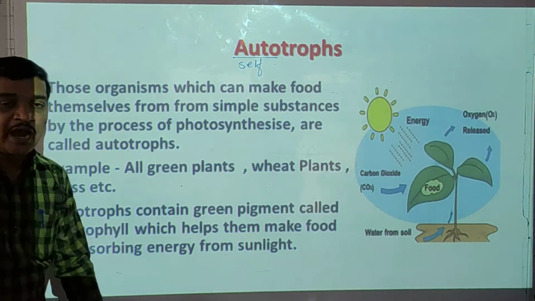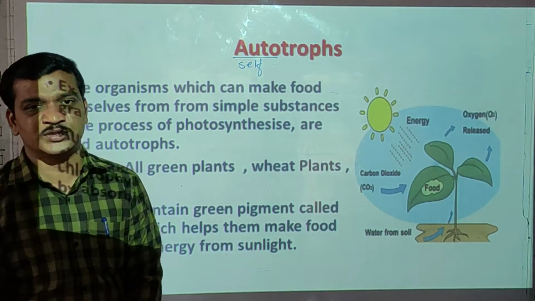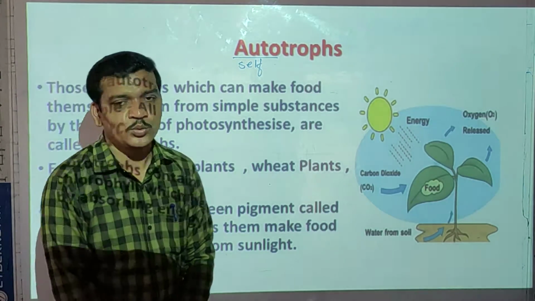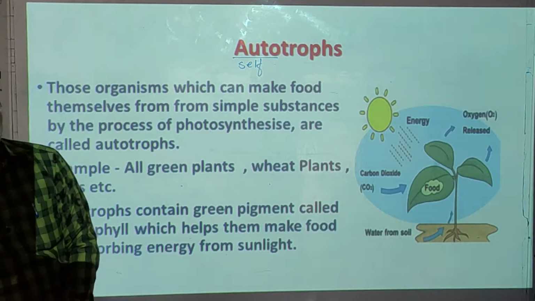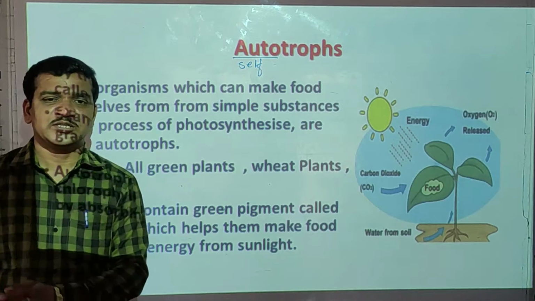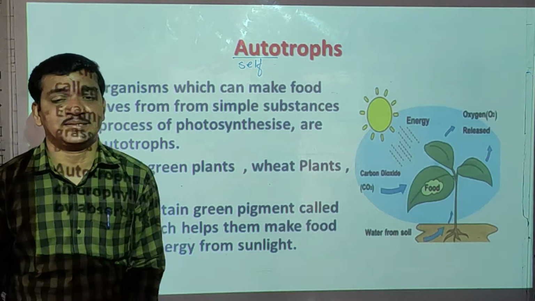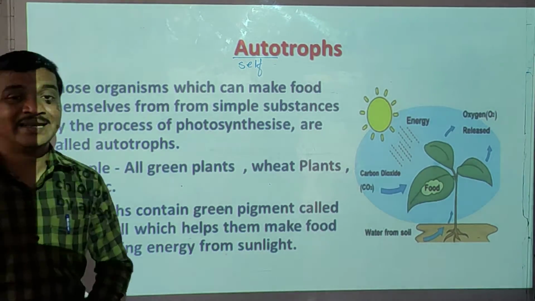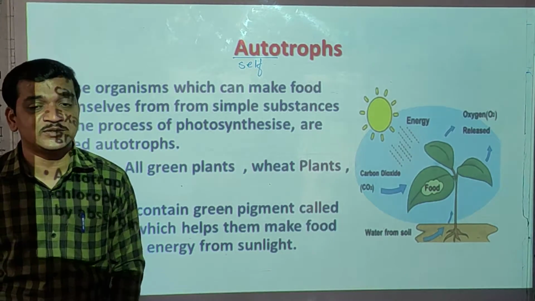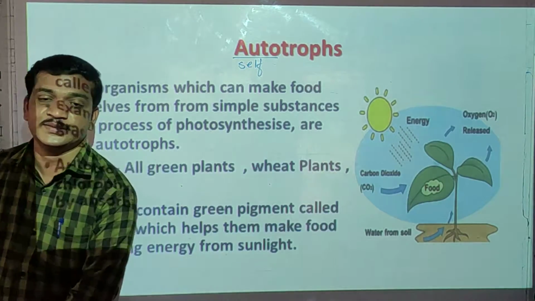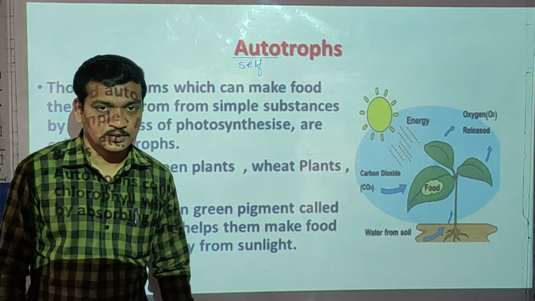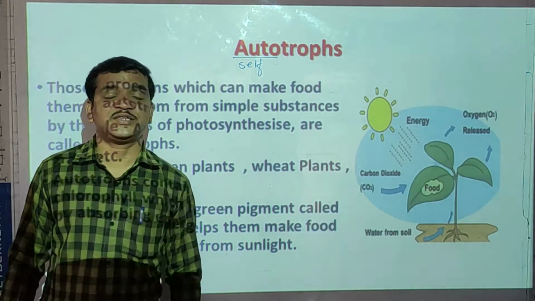Now see here, autotrophs, whatever the green plants are there, students. Do you know green plants? Like neem, mango, banyan, ashoka, or whatever the small herb, shrubbery, whatever the green plants are there, that all green plants make their own food by the process of photosynthesis are called autotrophs. Okay, so how to make definition?